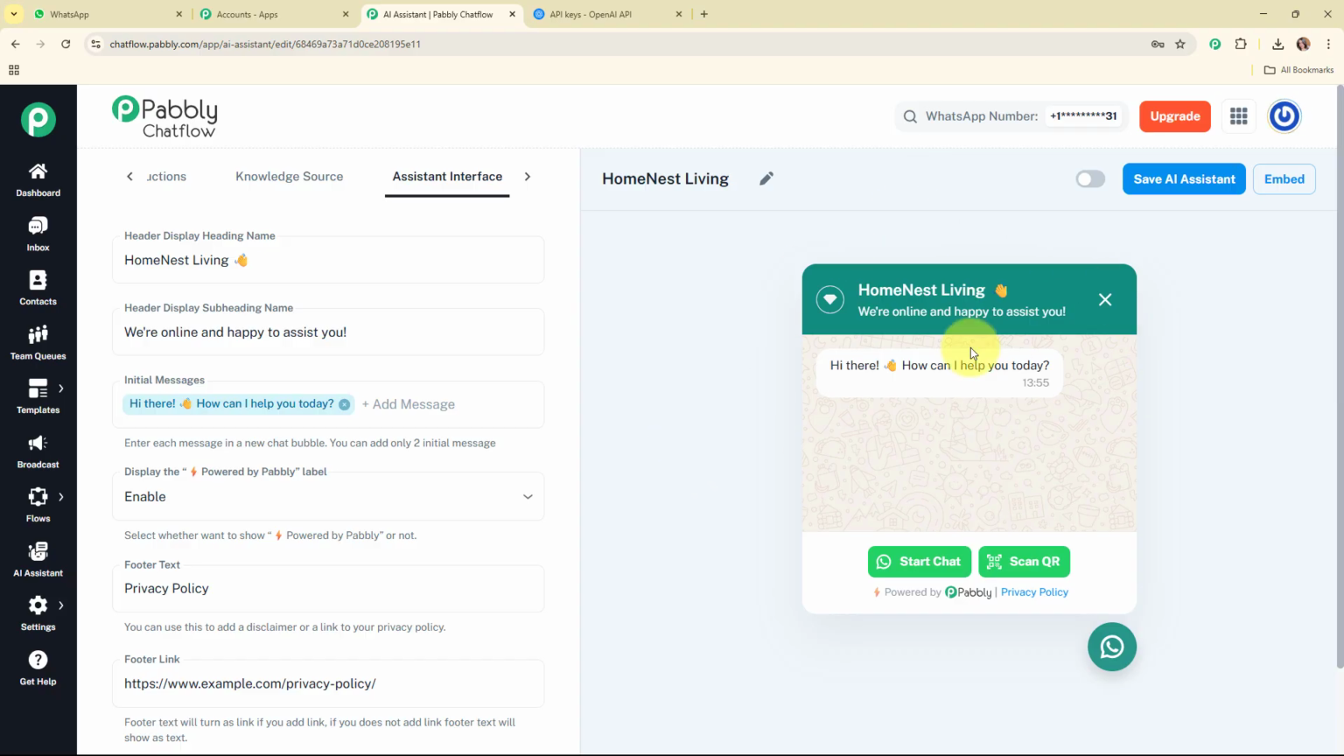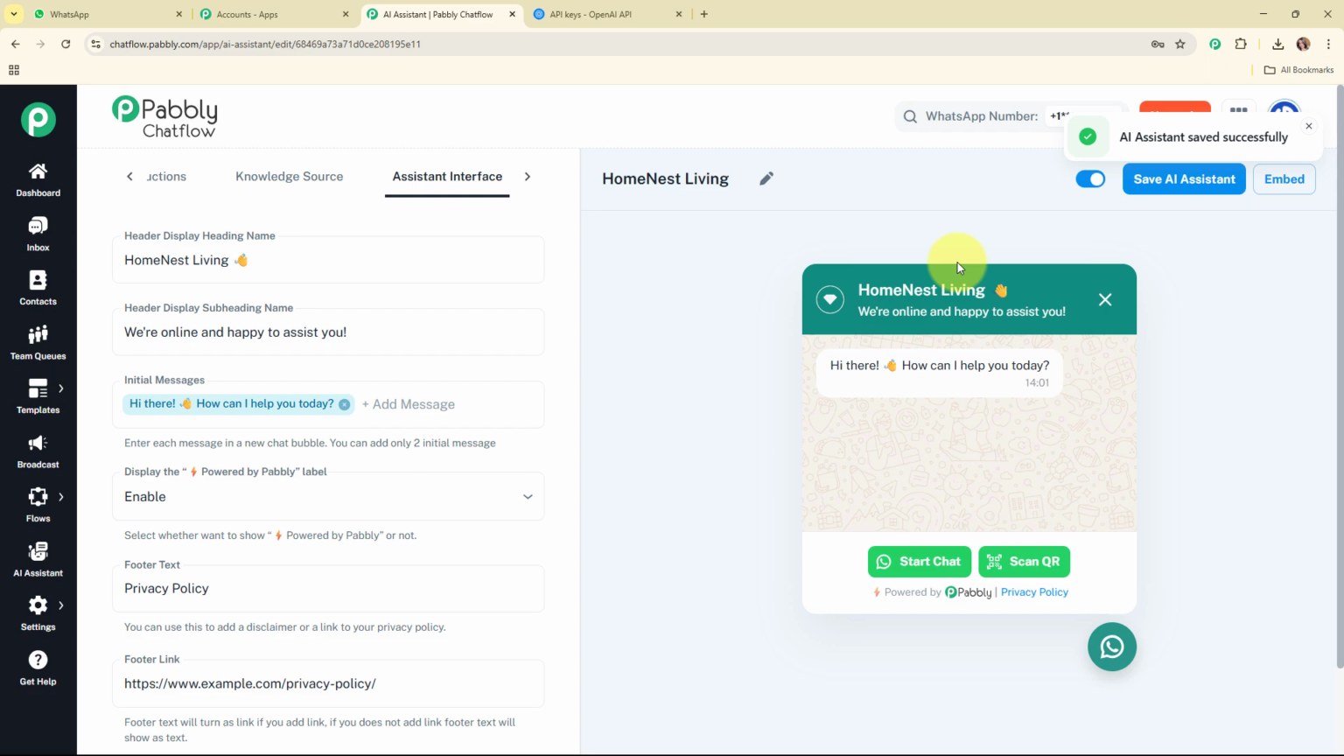And now after building the entire AI assistant, we are going to turn on this button so that we can activate our AI assistant, and then we are going to save our AI assistant over here. And it says AI assistant saved successfully. That means we have successfully saved our AI assistant.